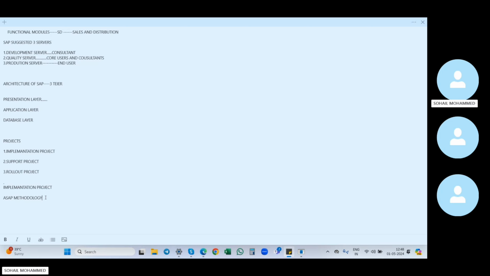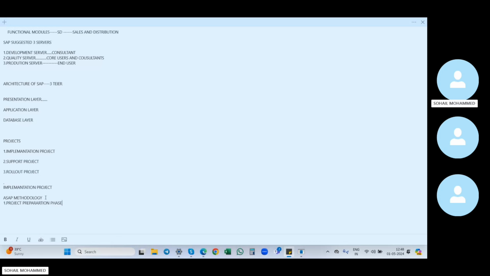The ASAP methodology consists of five steps. First one, the project preparation phase. Based on these methodologies, we will complete our implementation project. It is a step by step process.